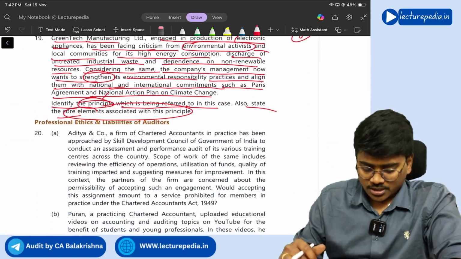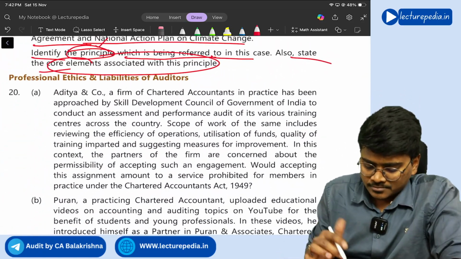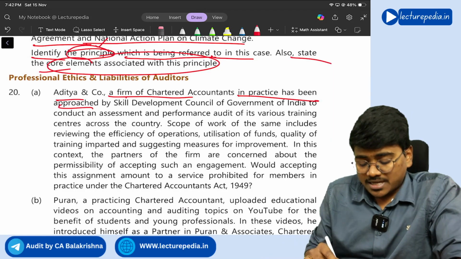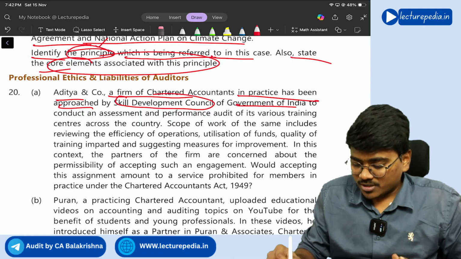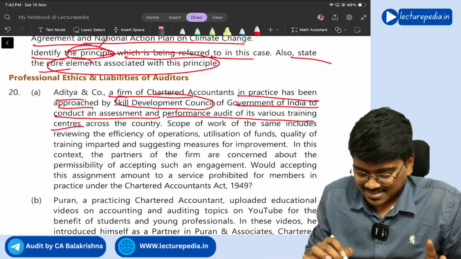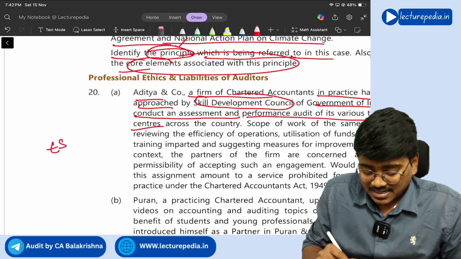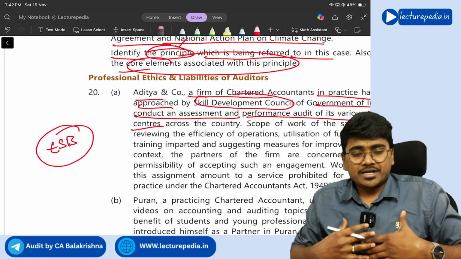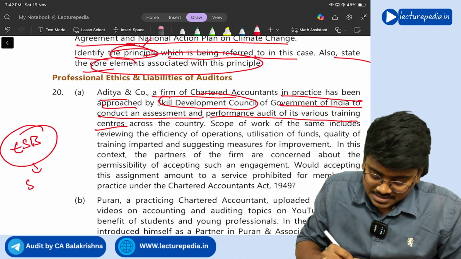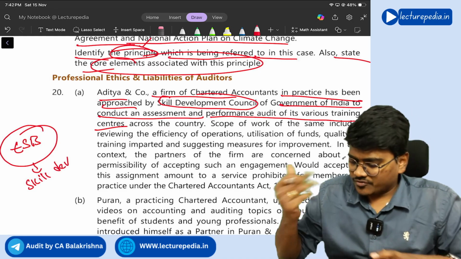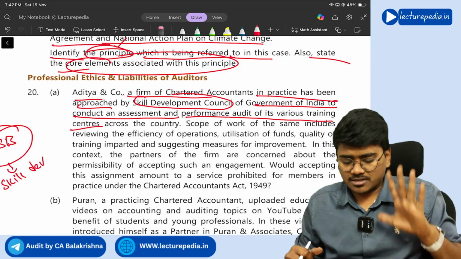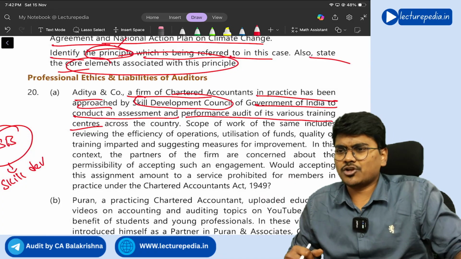Next, question number 20. Aditya & Co, a firm of chartered accountants in practice, has been approached by the Skill Development Council of the Government of India to conduct assessment and performance audit of its various training centers. See, as per the Ethical Standards Board decision, an auditor can accept the engagement to assess performance of the Skill Development Board of the government. So this engagement can be accepted by that particular chartered accountant Aditya and Co firm. There will not be any misconduct.